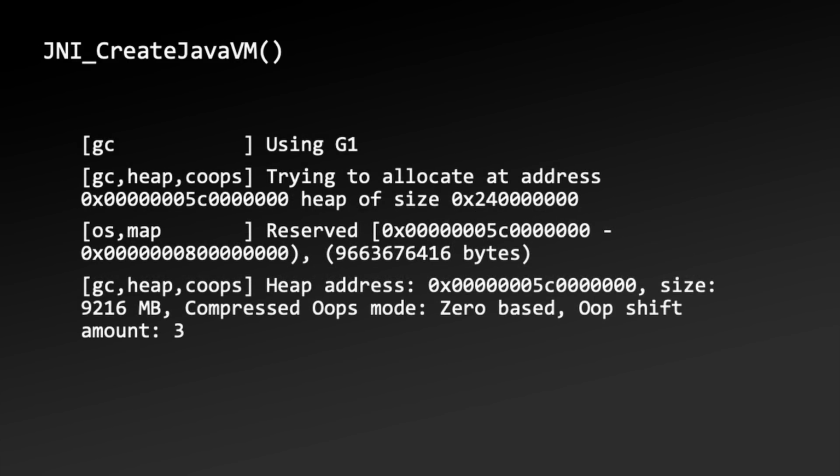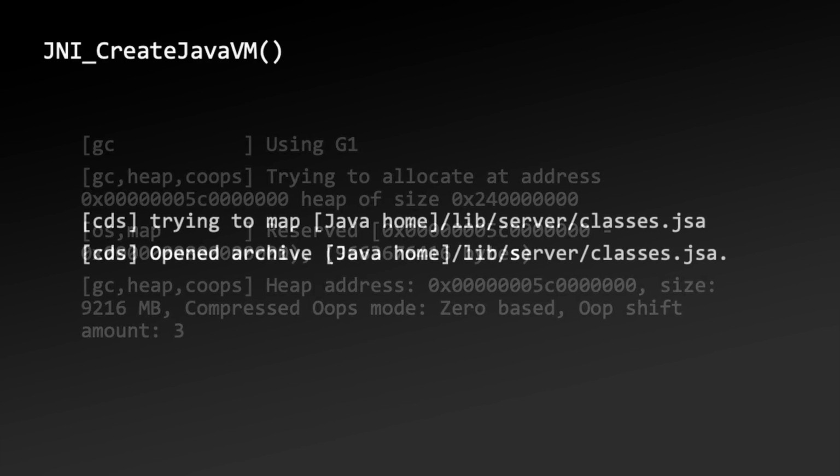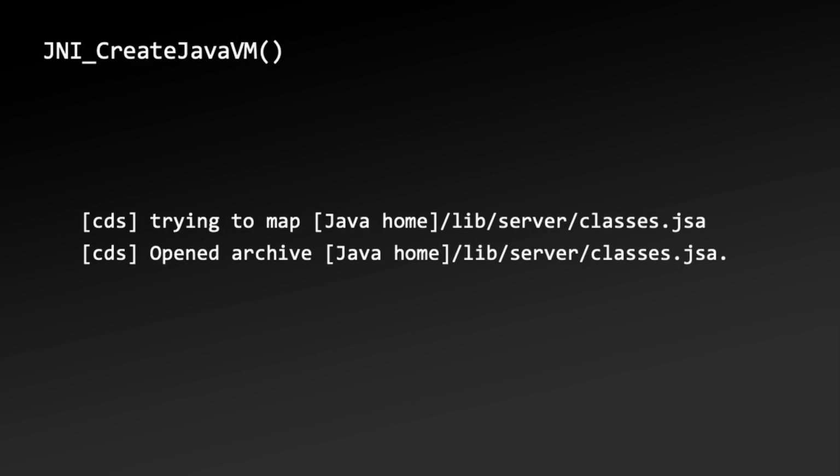Next would be the selecting and configuring of the garbage collector. As mentioned earlier, in this case, based on internal heuristics, the G1 garbage collector was selected. If CDS is being used, a default behavior, the SerID archive is located and loaded. Loading classes from the SerID archive improves the performance of JVM startup. I'll return to the subject a bit later in this video.